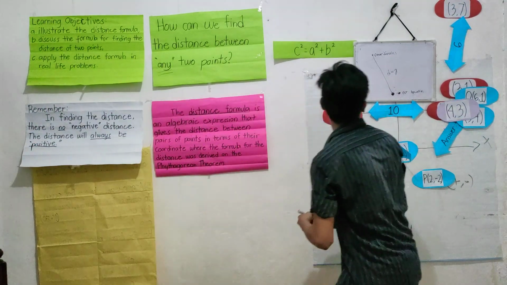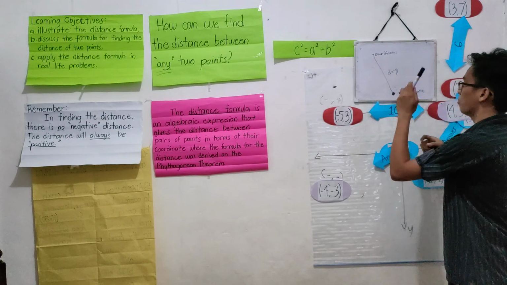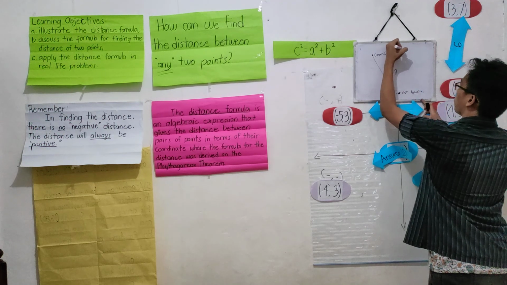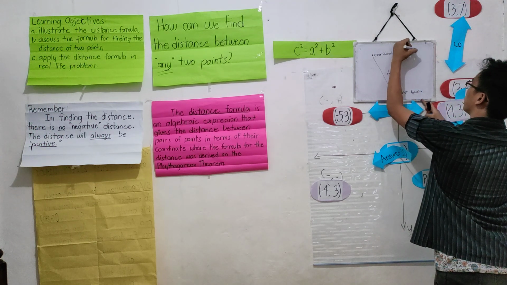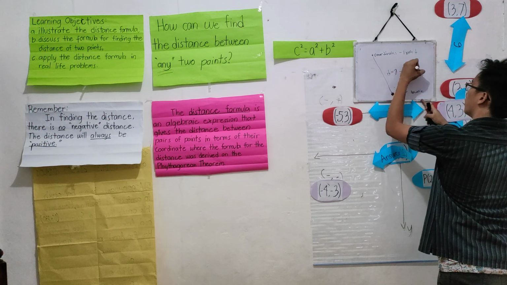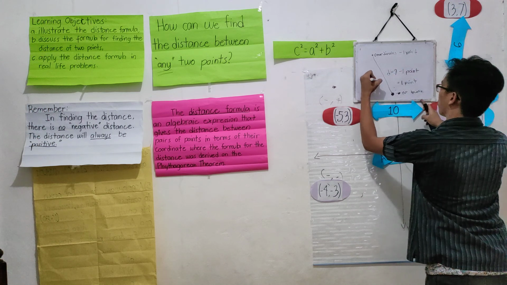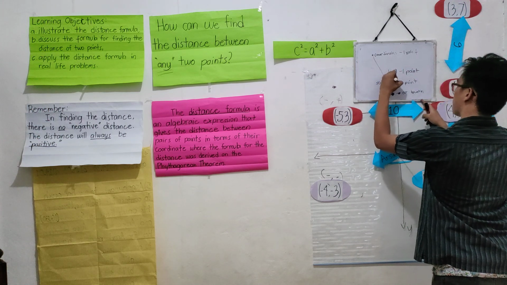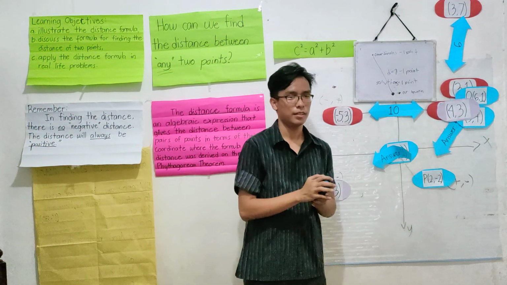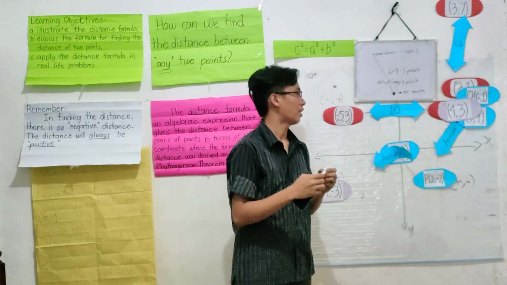The more distances you get, the more scores you get. So 1 point for coordinates, 1 point for the answer, and 1 point for the solution. So 3 points each. Put your answers on one whole bond paper. I will give you only 8 minutes to finish that activity. You may start now, class.